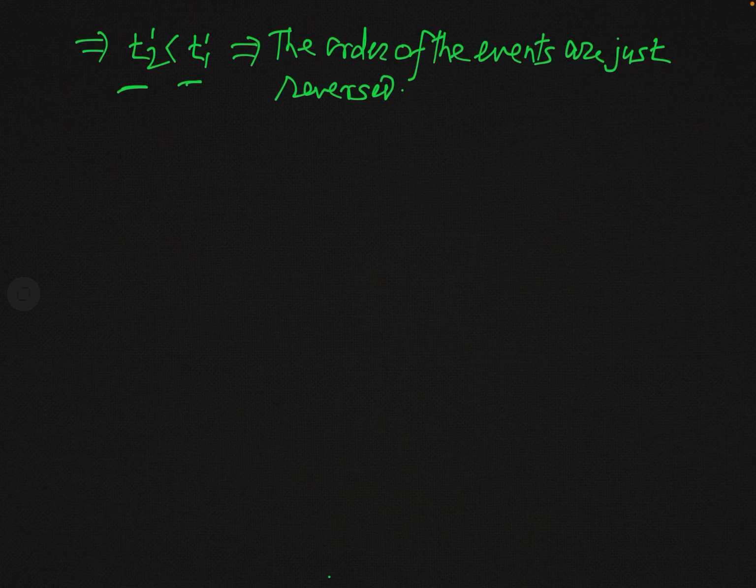It may be possible in any imaginary world, but in this real physical world, the order of events must be the same. But now we can see, if it were possible, what would happen in a world where the order of events is reversed. What would happen in that world, we can test from the condition which we have assumed. So in fact, the order of events are just reversed, but it is completely unphysical.